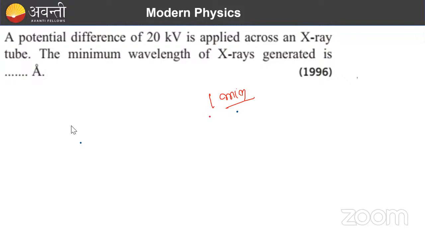It means the potential difference between cathode and anode is given as 20 kilovolt. The minimum wavelength of X-ray generated. Minimum wavelength means highest energy. So the highest energy that an electron can transfer will be how much? 20 kilo electron volt, right?